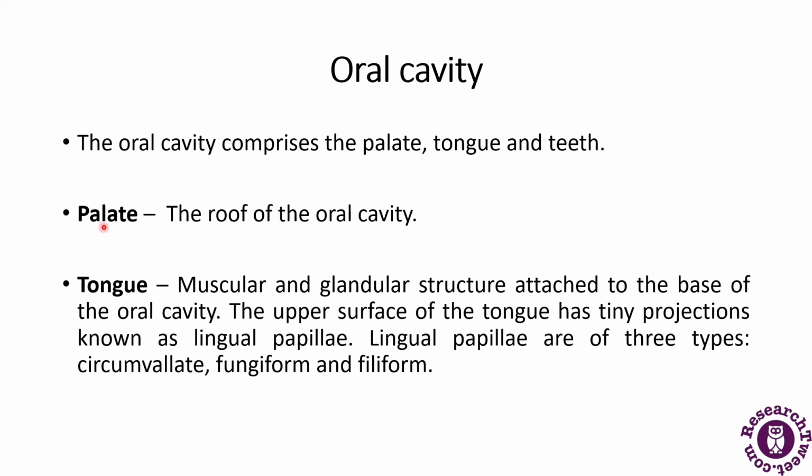The palate is the roof of the oral cavity. Then comes the tongue, a muscular and glandular structure that is attached to the base of the oral cavity. We have seen in the previous diagram as well that the tongue was labeled as part of the alimentary canal. The upper surface of the tongue has very tiny projections called lingual villi, and they are further divided into three parts.